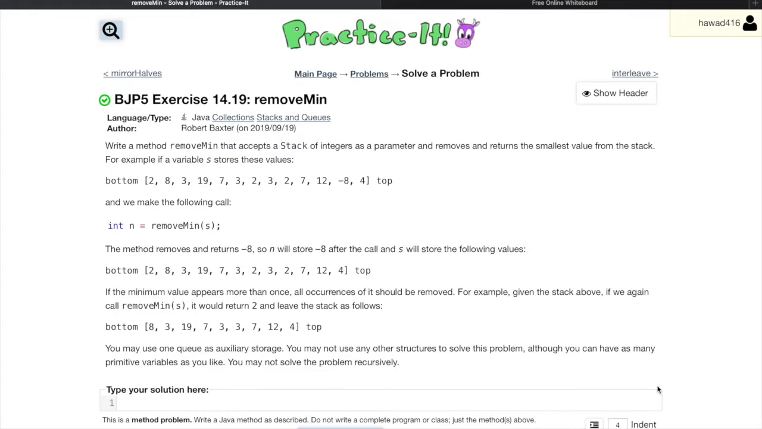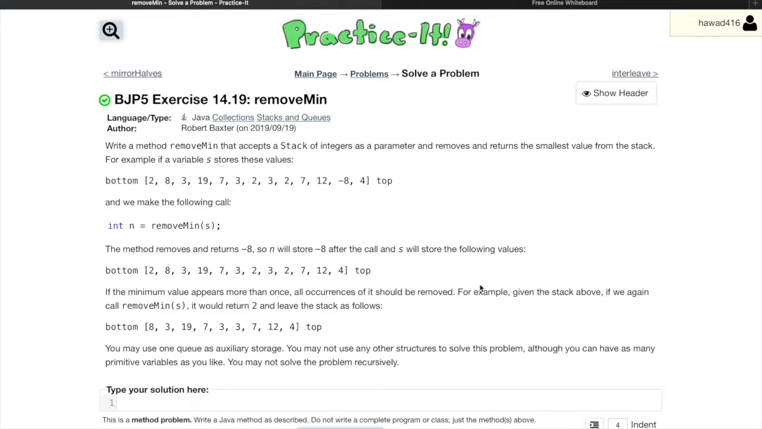For example, if a variable s stores these values and we make the following call, the method removes and returns -8. So n will store -8 after the call and s will store the following values. If the minimum value appears more than once, all occurrences of it should be removed. For example, given the stack above, if we again call remove min, it would return 2 and leave the stack as follows. You may use one queue as storage and no other structures to solve this problem.